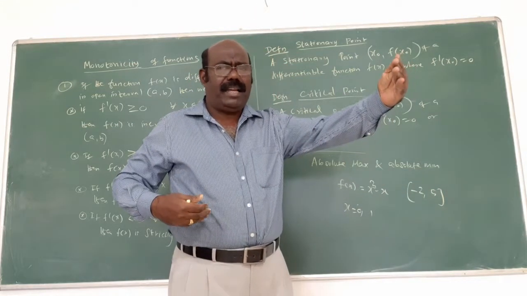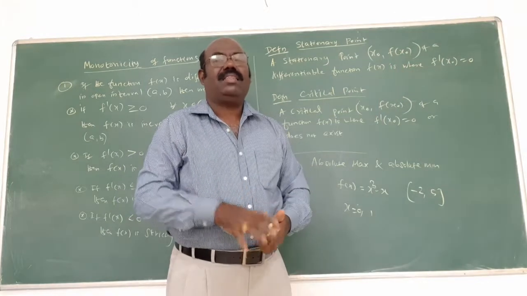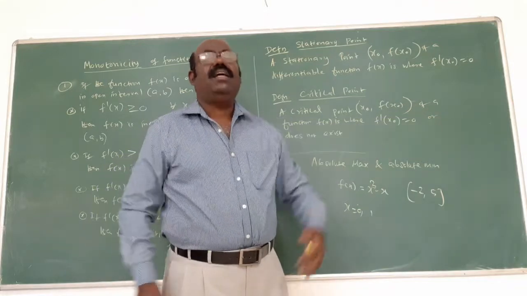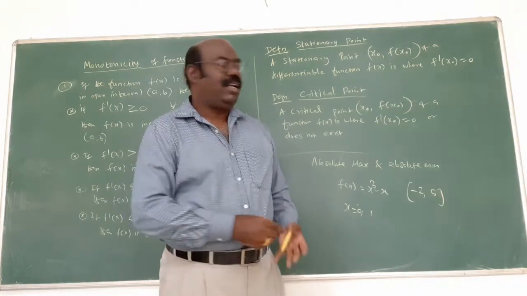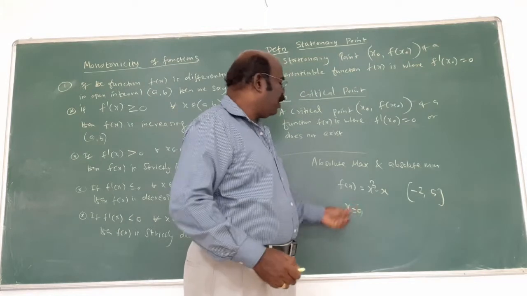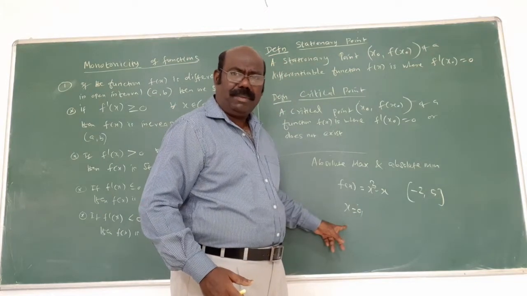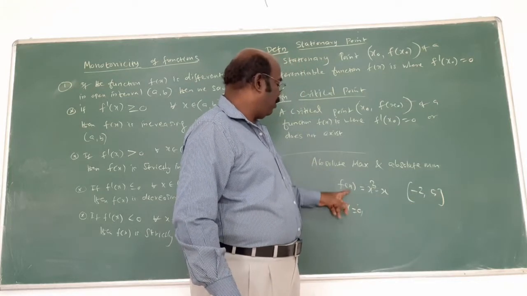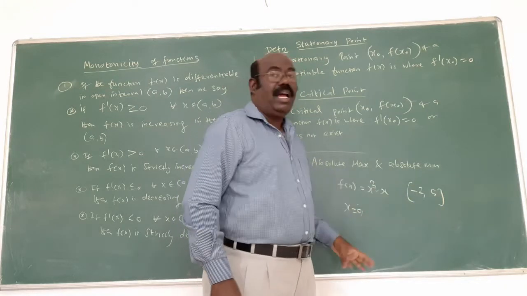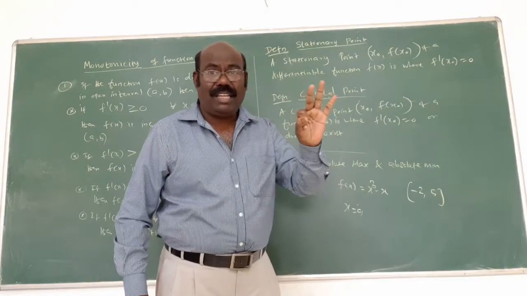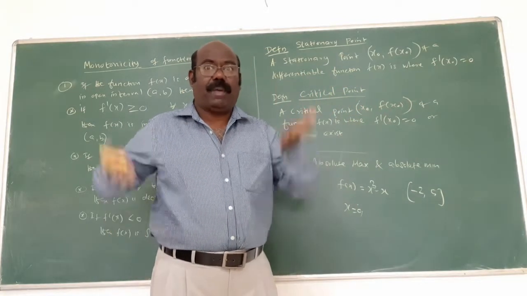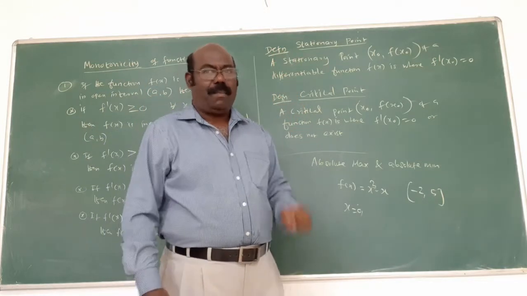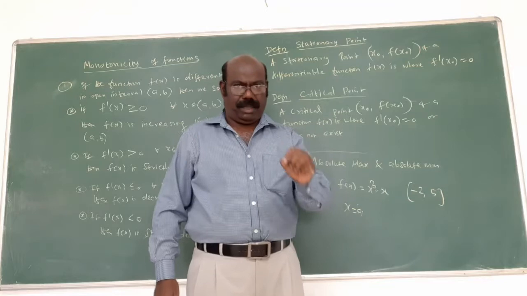Out of the 4 answers, which is the minimum? That is called the absolute minimum. Which is the maximum out of the 4 numbers? That is called the absolute maximum. That is the answer. Sometimes we get only one x value, which is the critical number, plus the endpoints. Suppose we find f of 0, f of minus 2, f of 3. Out of 3 values, which is maximum? That is the absolute maximum. Which is minimum? That is the absolute minimum. That is the answer.